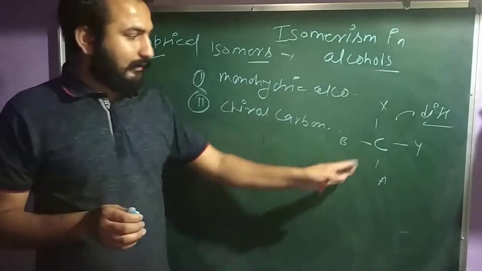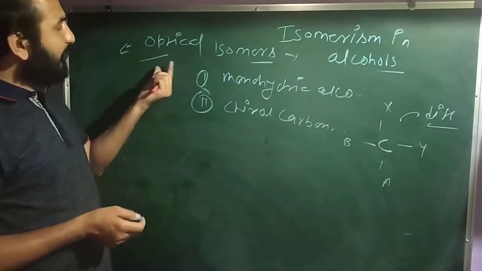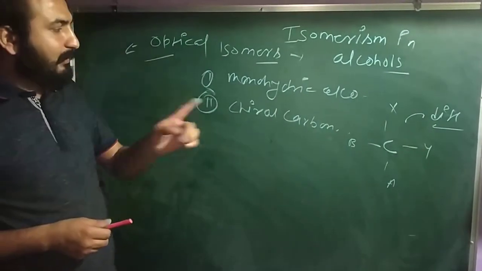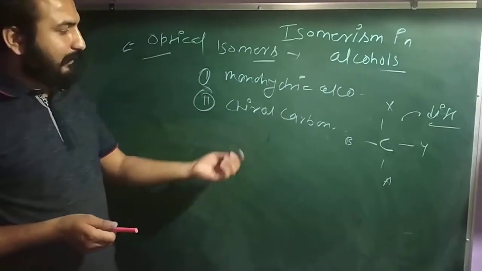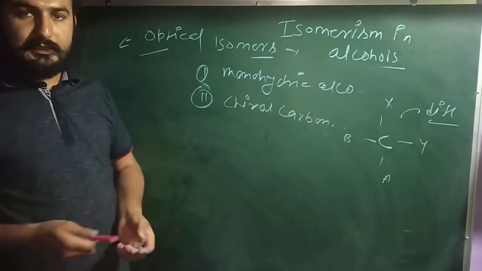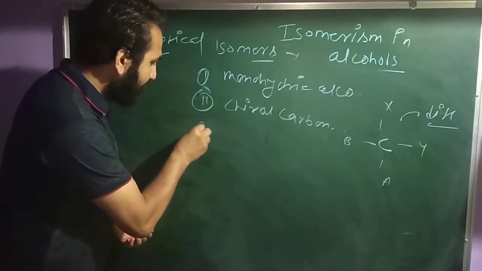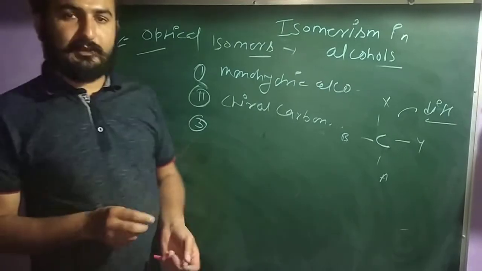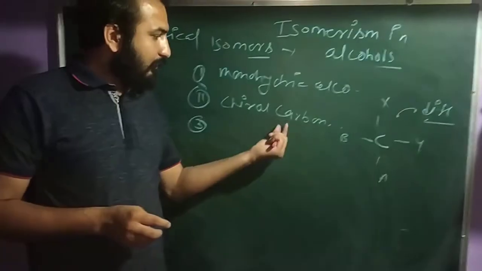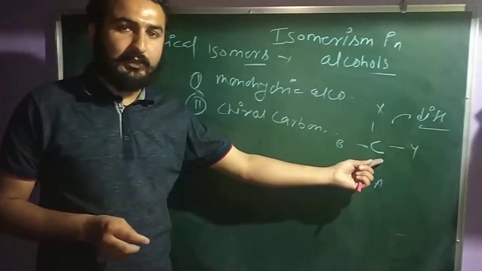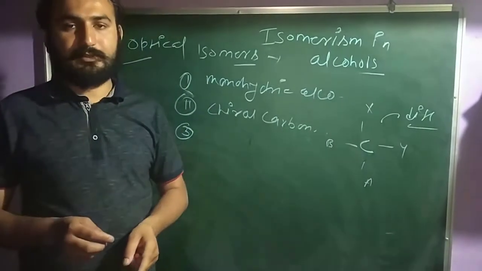Is it clear? That means for optical isomers, the must condition is the monohydric alcohol, and the second is the chiral carbon. Clear? And the third, if your carbon is chiral, then this compound is optically active in nature.